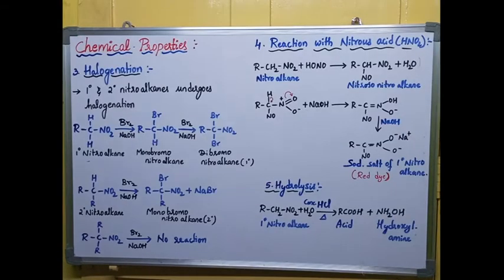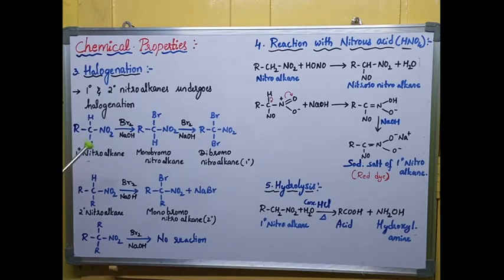Chemical property is halogenation. Halogenation clearly indicates the reaction with halogens. Halogens are 7A group elements, namely fluorine, chlorine, bromine, iodine and astatine. Here nitroalkanes react with halogens and form different products. Let us see that. Primary and secondary nitroalkanes mainly undergo this halogenation.